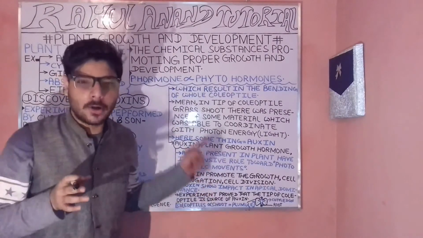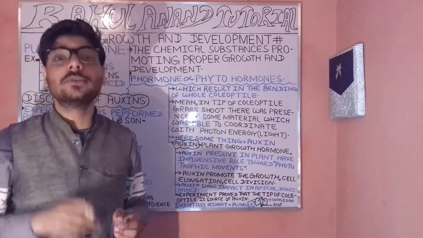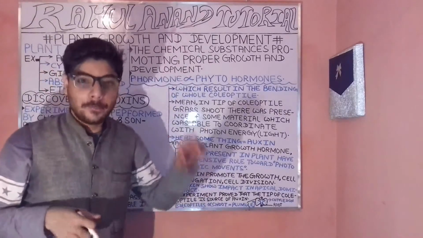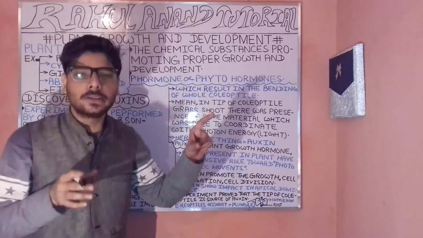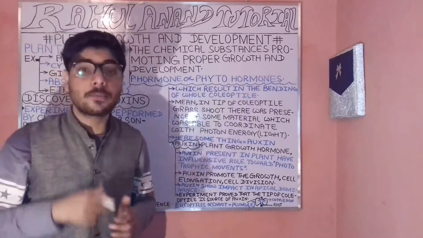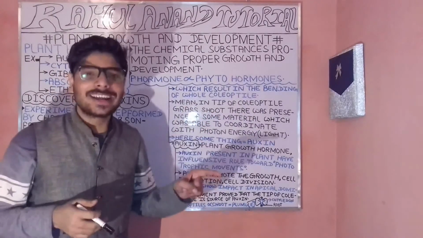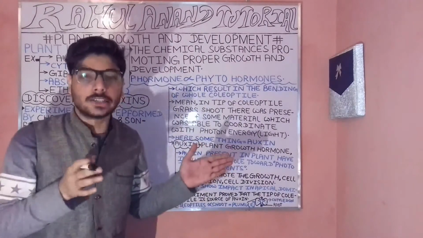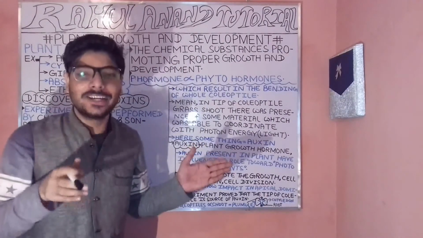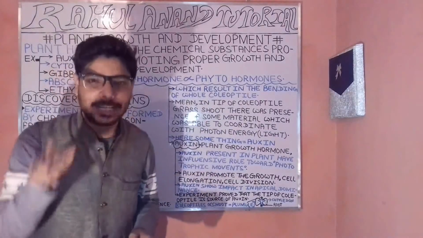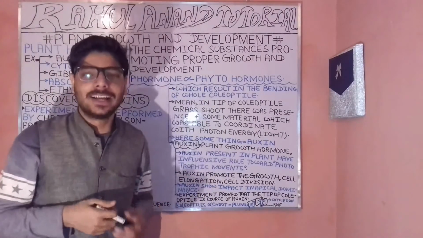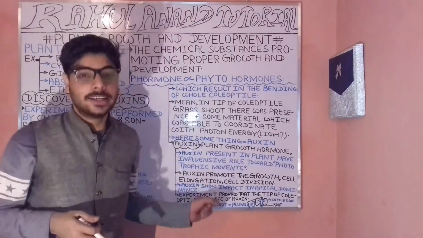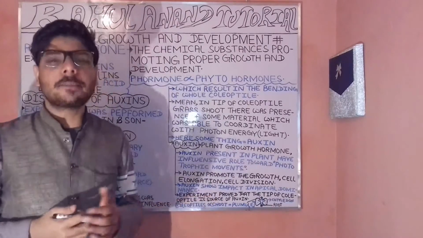Now, what is the shoot region? It is positive phototropic, performing photosynthesis. And what is photosynthesis? It is the overall reaction by which solar energy, or the packet of energy of photons, is converted into chemical energy.